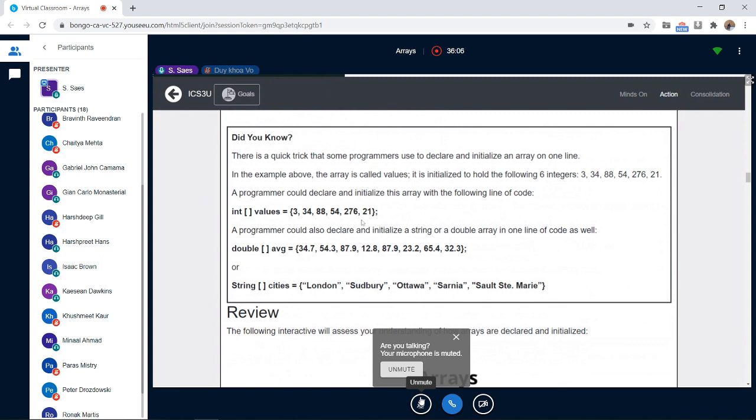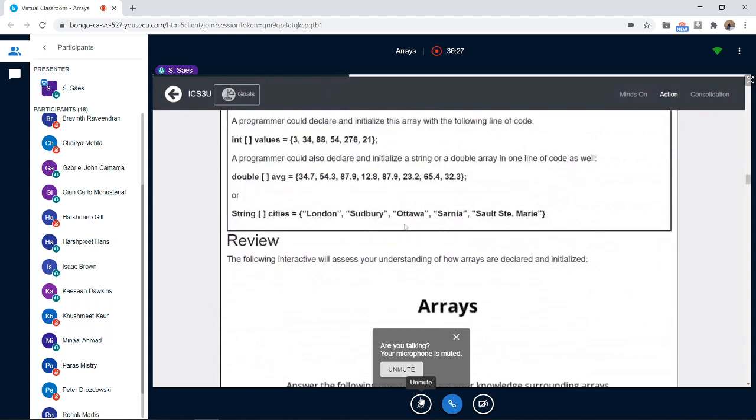So there are two ways I can ask. I can ask about the address. I will say, what is the value at index 1? Then it's 34, because it's index 1. Or I can say, what is the second element of the array? It still is 34. Okay, let me ask about the cities: London, Sudbury, Ottawa.